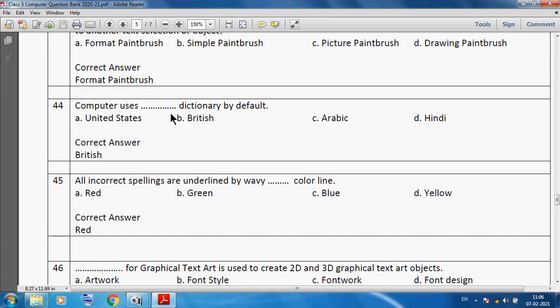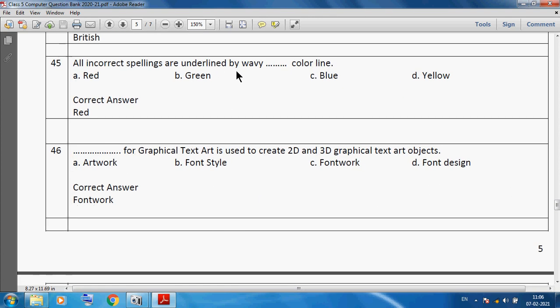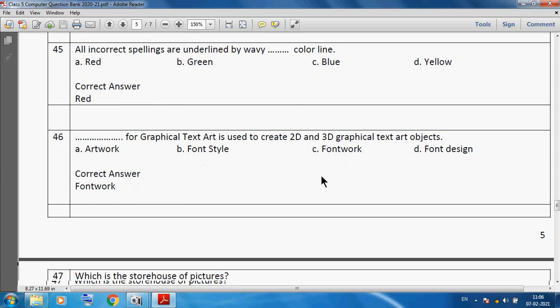Computers use the British dictionary by default. All incorrect spellings are underlined by a wavy red line. Fontwork for graphical text art is used to create 2D and 3D graphic text art objects.